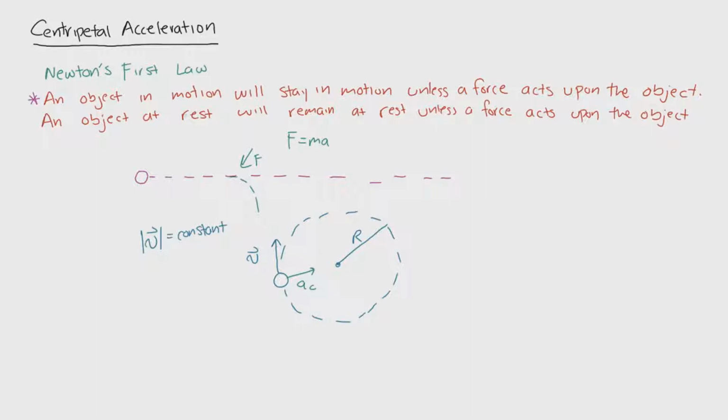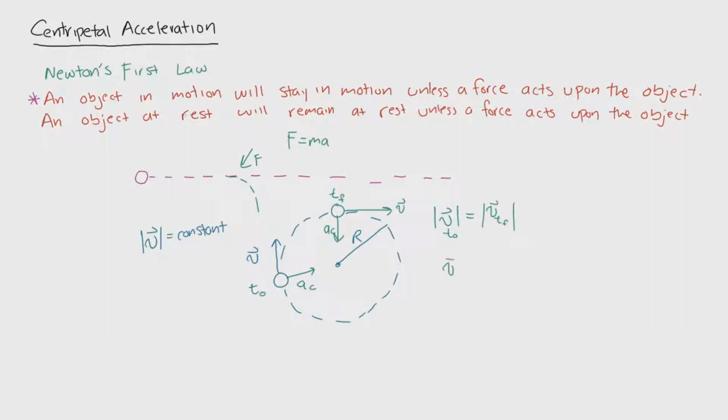What I'm basically saying is that if you take some time later, we're going to have the same velocity just in a different direction. However, it's also going to have some sort of acceleration tied along with it. This acceleration vector is causing this object to change direction over time. To put that more in a mathematical statement, although it has a constant velocity in terms of its magnitude, let's define this as t naught, and define this as t final. So the magnitude of the velocity at t naught is equal to the magnitude of the velocity at t final.